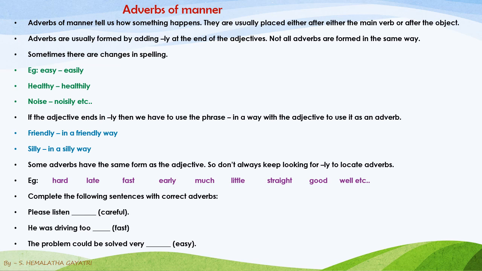He was driving too fast. The problem could be solved very easily. So I had to add ily to that. Remember these rules, children. When you are identifying and using adverbs of manner, you have to remember these rules and then you can change them into proper and correct adverbs.